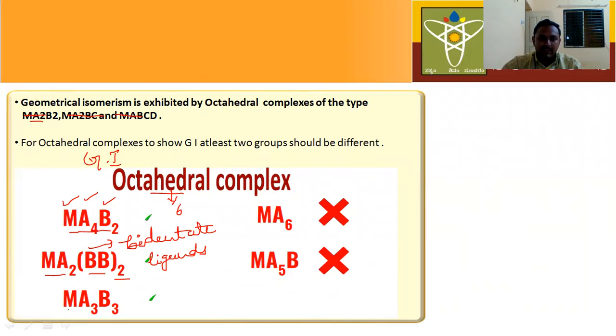Next one is Ma3B3. Here there are 3 A types of ligands and 3 B types of ligands. So these 3 types of complexes show geometrical isomerism, but Ma6 and Ma5B do not show geometrical isomerism.